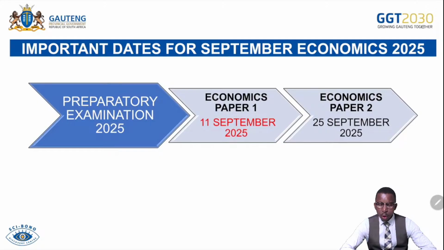And then on the 25th of September 2025, that's when you will be writing your Paper 2. In Paper 2, you will be dealing with the following. Firstly, you have 3 sections as usual: section A, B, and C. Section A is 30 marks, section B is 80 marks, and section C is 40 marks. Your section A will be microeconomics for 15 marks and contemporary economic issues for 15 marks. That gives you 30 marks. In your section B, question 2 will be microeconomics. Question 3 will be contemporary economic issues.